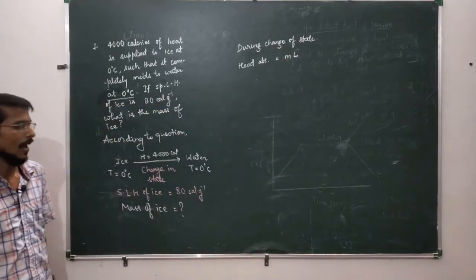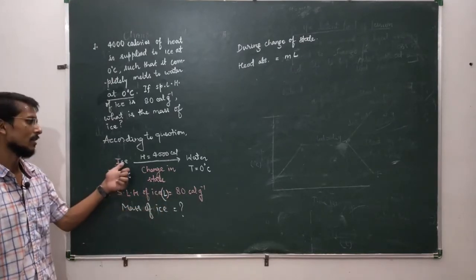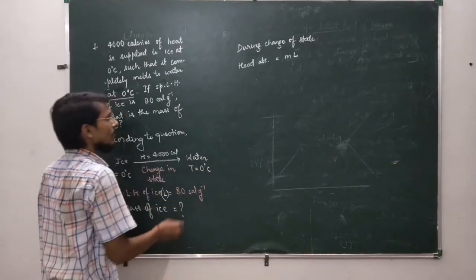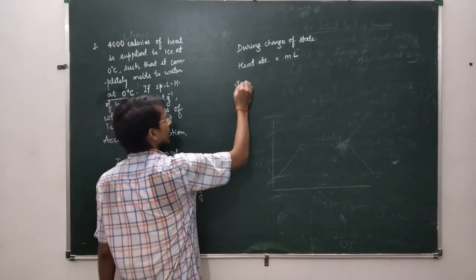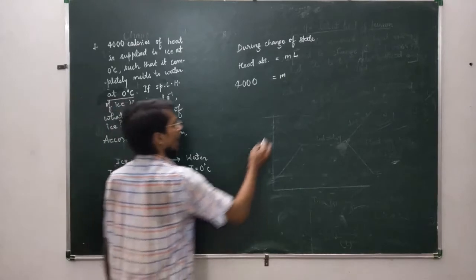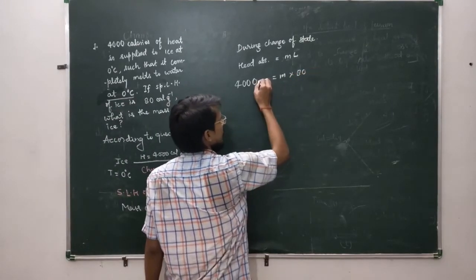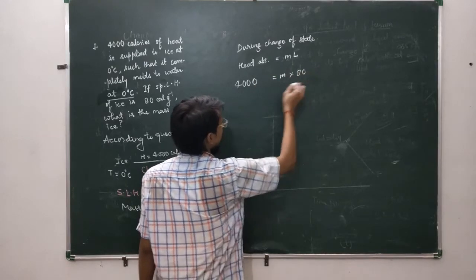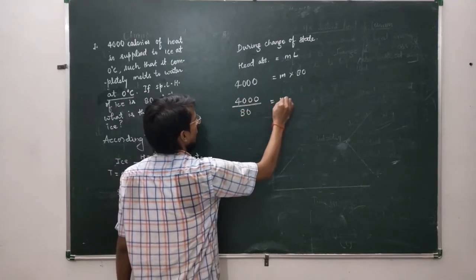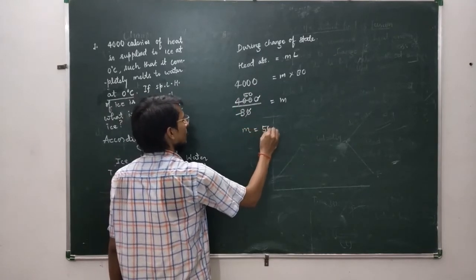M is mass and L is the specific latent heat of ice, because the substance is ice. Initial substance is ice. So you just put the value, you will get the answer. Heat absorbed is 4000 calories. Mass we have to find, and L is 80 calorie per gram. So this is given in calorie per gram, and the heat is in calories, so calorie will cancel and you will get your answer in gram. So 4000 by 80 is equal to the mass, 50. So your mass is 50 grams.